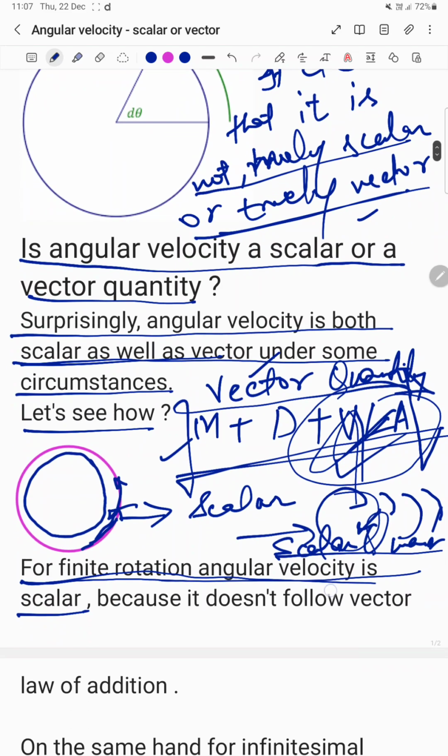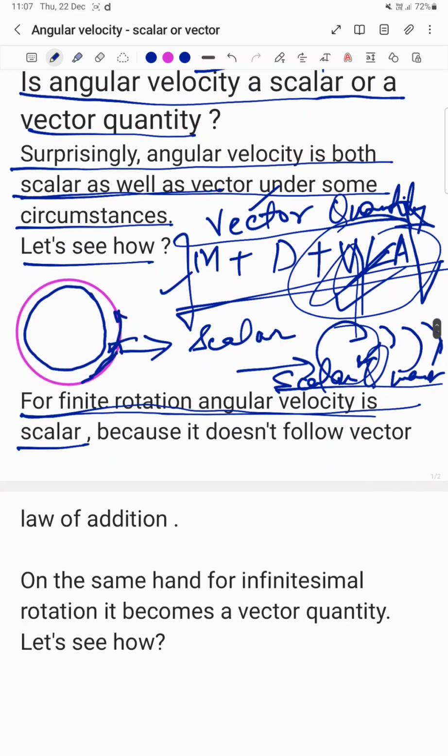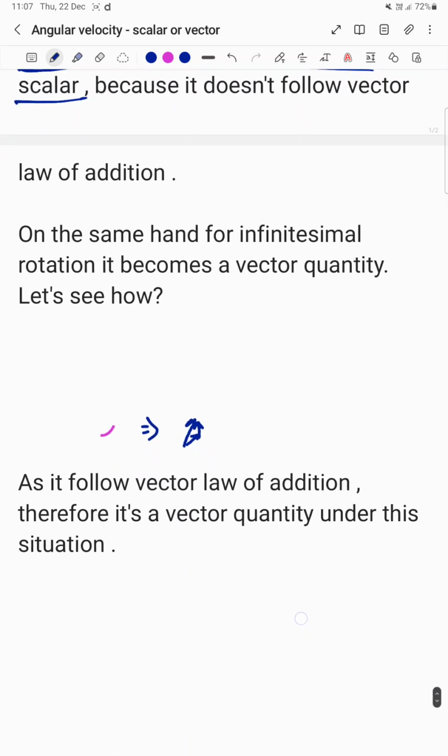Now let's come to the condition in which angular velocity is a vector quantity. On the other hand, for infinitesimal rotation it becomes a vector quantity. Let us see how.